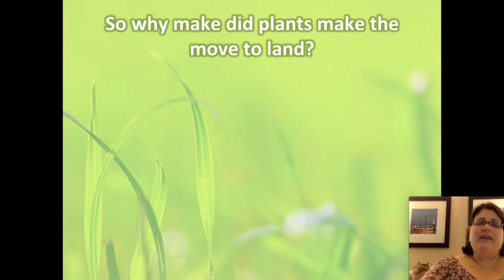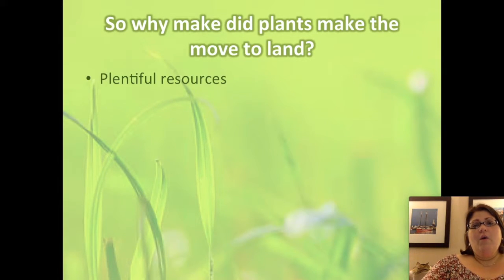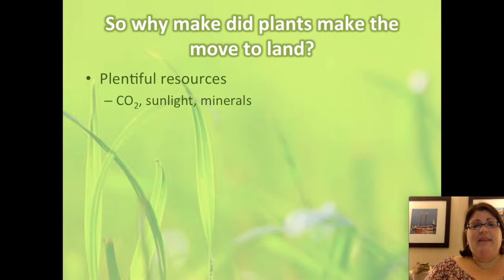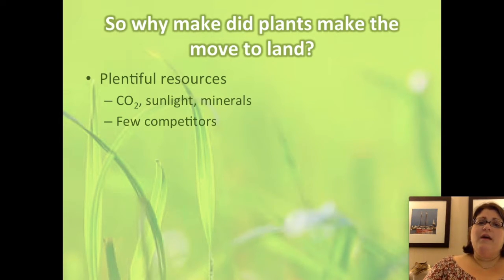If living on land presents challenges to plants, let's talk about why they moved to land in the first place. Recall that plants evolved from algae ancestors that lived in the water. One of the reasons why plants made the move to land is that there were a lot of resources available. Carbon dioxide, sunlight, and minerals are all very plentiful on land and in the air. Additionally, at the time the plants made the move to land, there were very few competitors for those resources because most life was in the water.